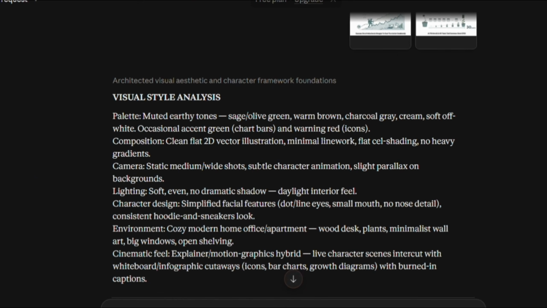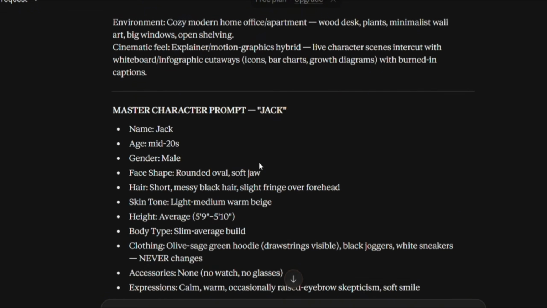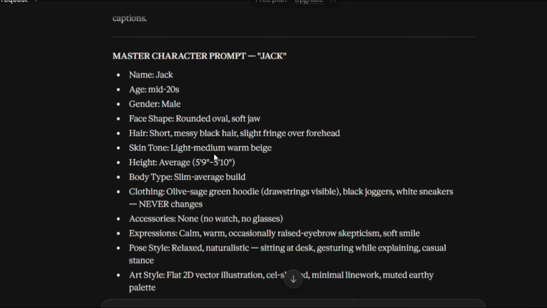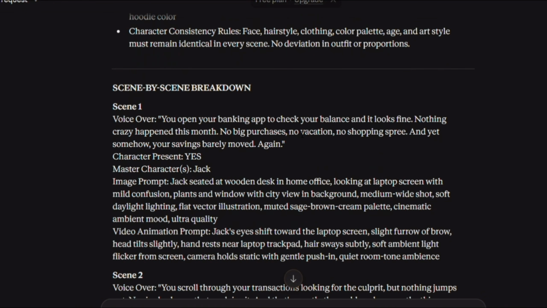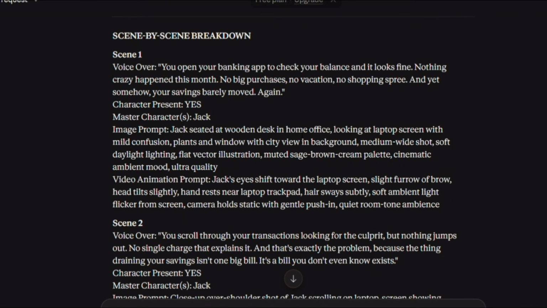It will also create a master character prompt, and here the character's name is Jack. You can change Jack's name here. The name Jack is also used throughout the script, so when you create your video, make sure to change the character's name to whatever you want. Here, you'll get Jack's character prompt, followed by the scene-by-scene breakdown and visual prompts.